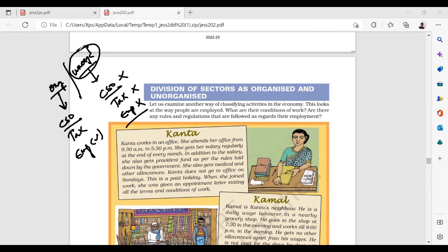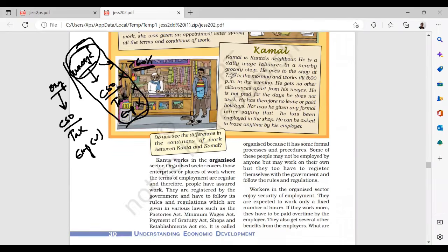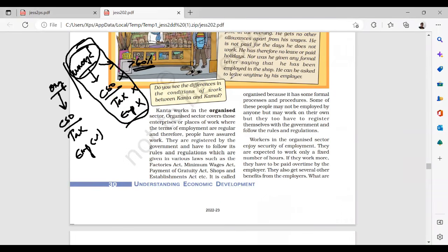But in India, unorganized are more than 60%. So maximum employment is associated with the unorganized sector only. So let me leave this part. Kamal Kanta was going out. Kanta works in an organized sector.